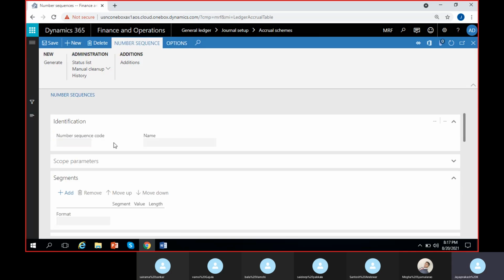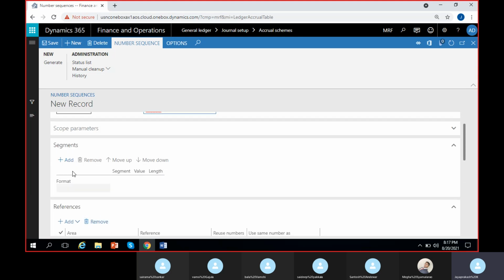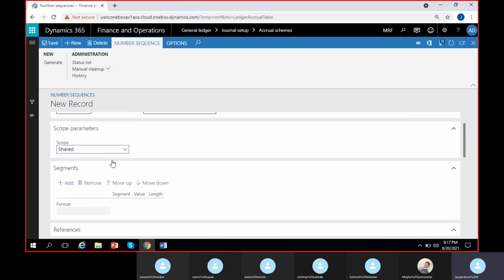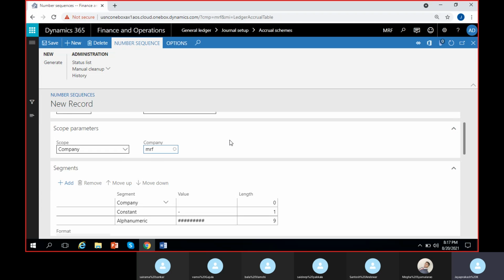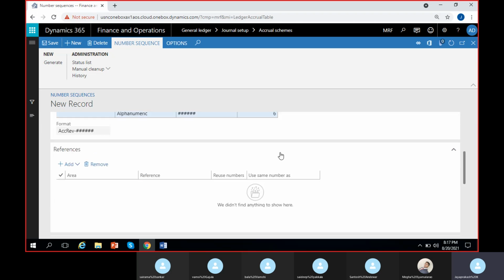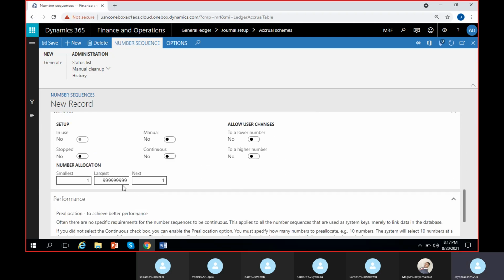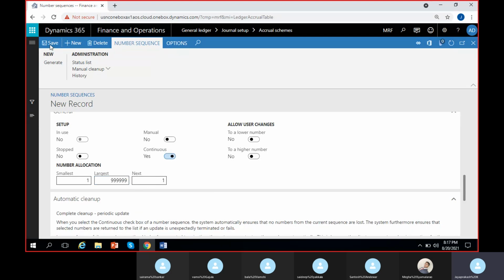Yesterday we did not use this, so we normally used it. So I'll just give it as accrued revenue. Accrued revenue. Scope parameters, shared, company, MRF. Then I don't want my company name, so I'll remove it and just give a constant. Then 6 digits enough, to make it continuous. Save it.